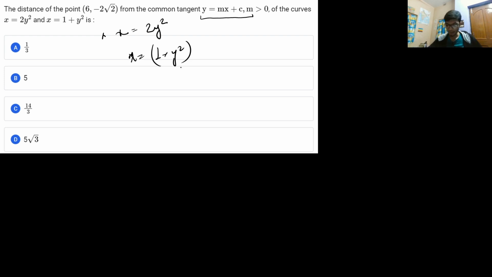Okay, so these are two parabolas, and I can definitely check the first parabola: y square is equal to x by 2. So this is the first parabola.